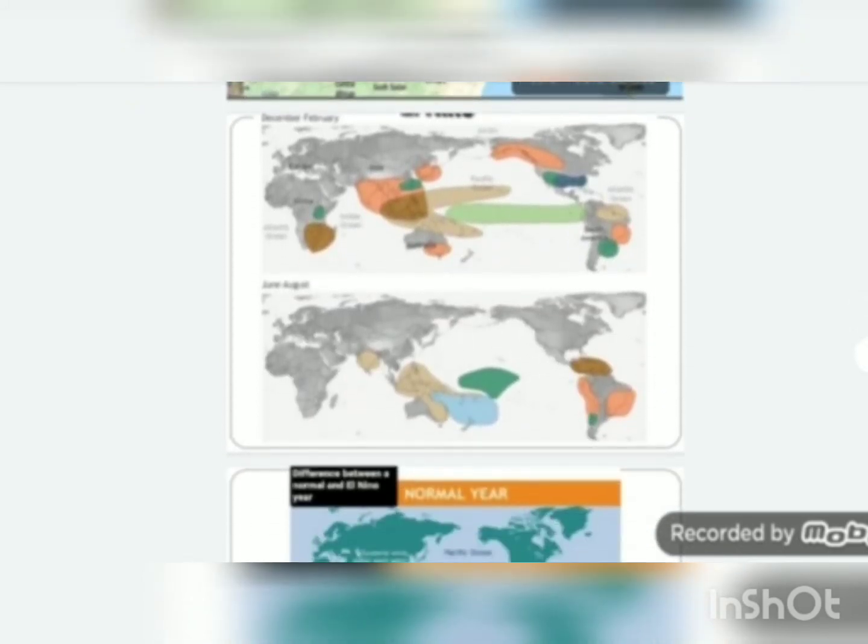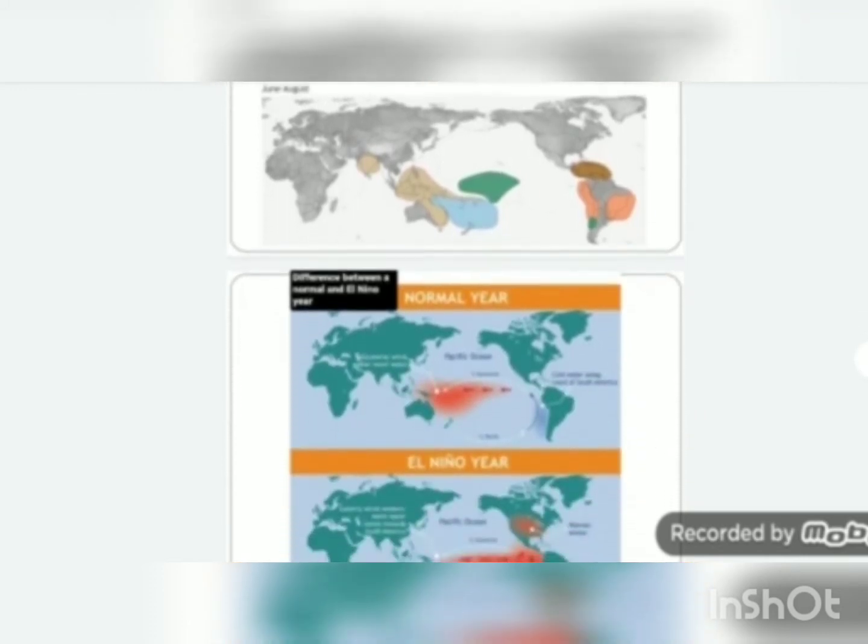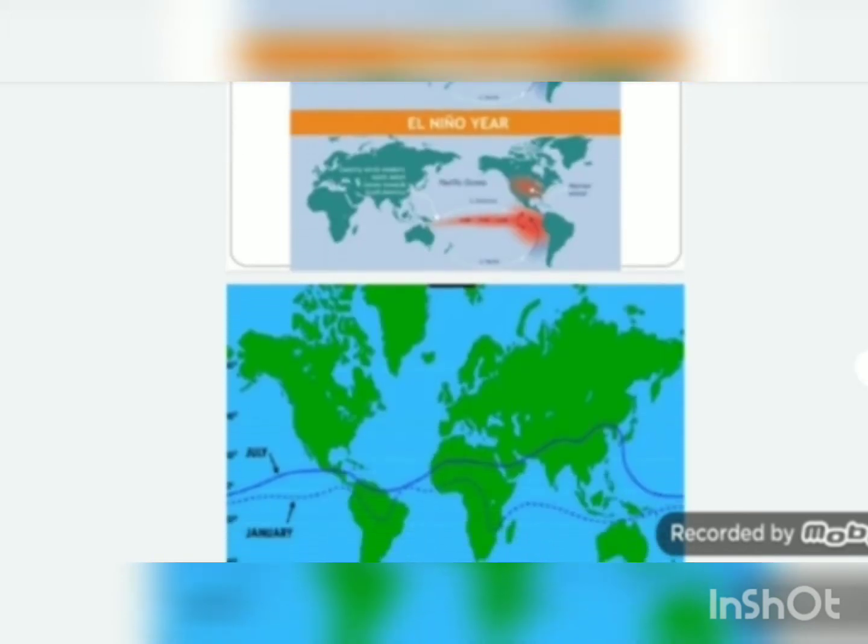This picture shows the difference between a normal year and a year with another phenomenon, that is El Nino. It is a Spanish word meaning child Jesus. Its effect is found near Christmas, so it is named so. This phenomenon takes place occasionally. It starts from Peru along the Pacific coast in South America due to atmospheric and oceanic conditions.